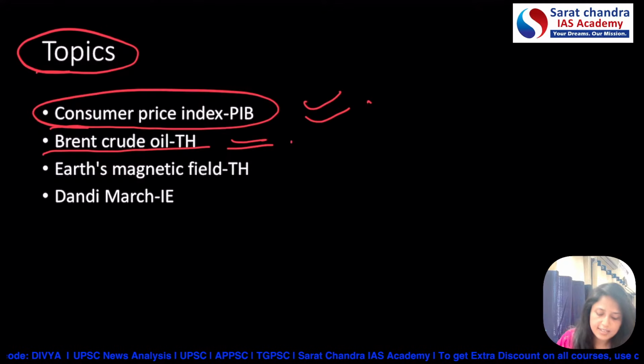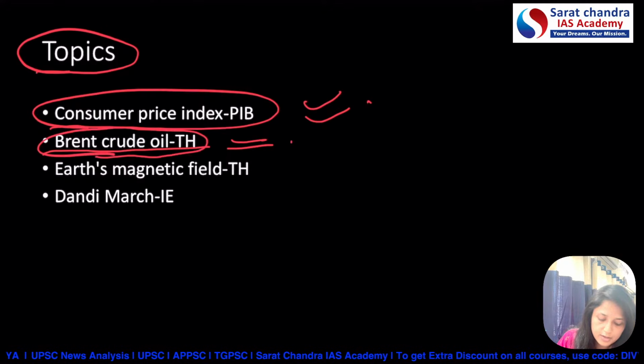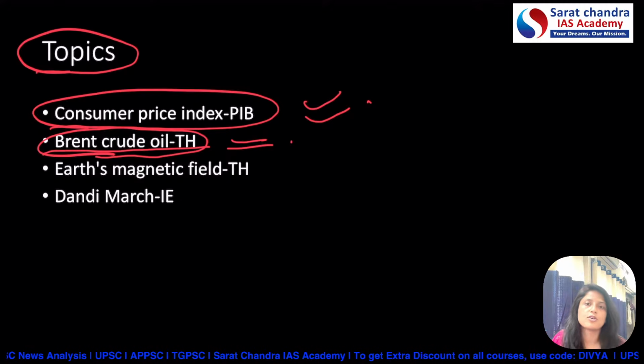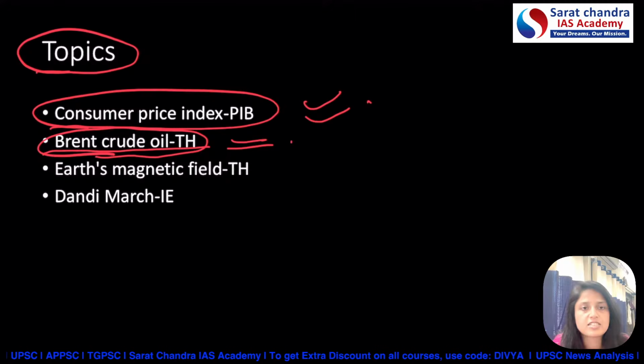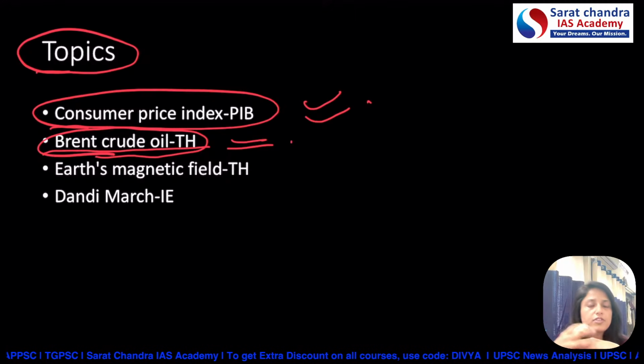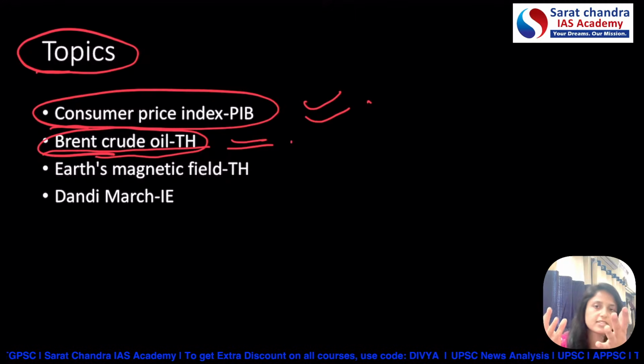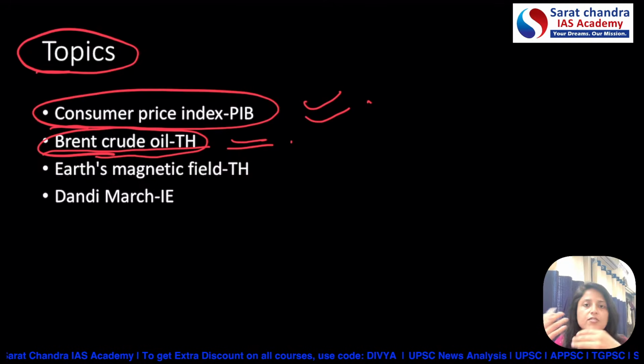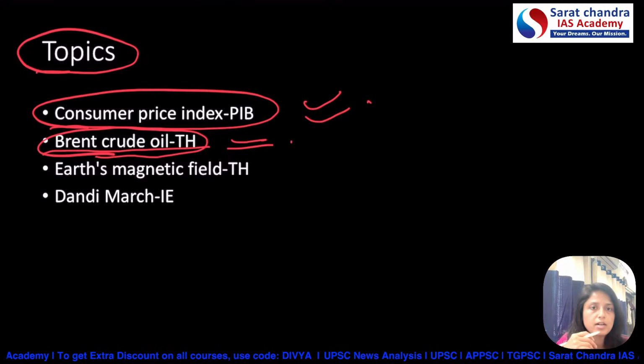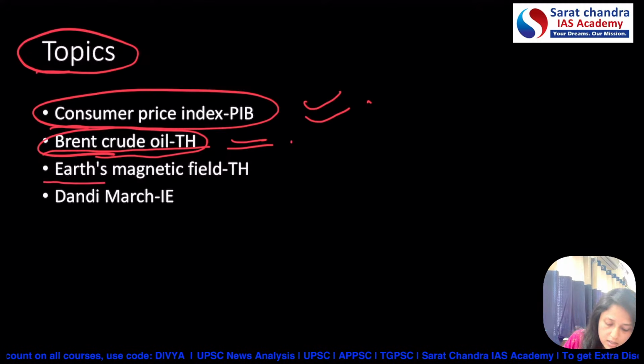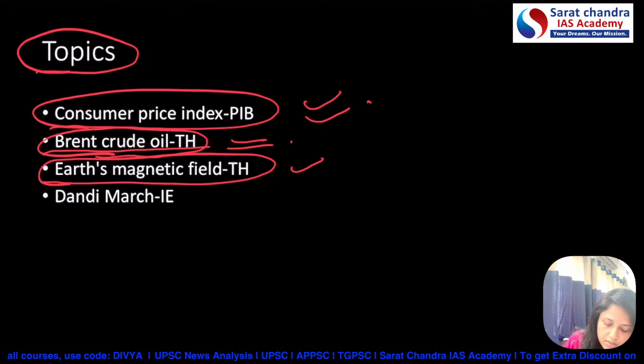Yes. So the second important article is related to Brent crude oil. Since we are discussing various articles related to conflict in West Asia, various kinds of terms like Brent crude oil, West Texas Intermediate, regularly we are reading these kinds of terms. So today we shall be discussing some of the static part about them because UPSC can directly ask questions from the static part. Now, third topic is related to Earth's magnetic field.